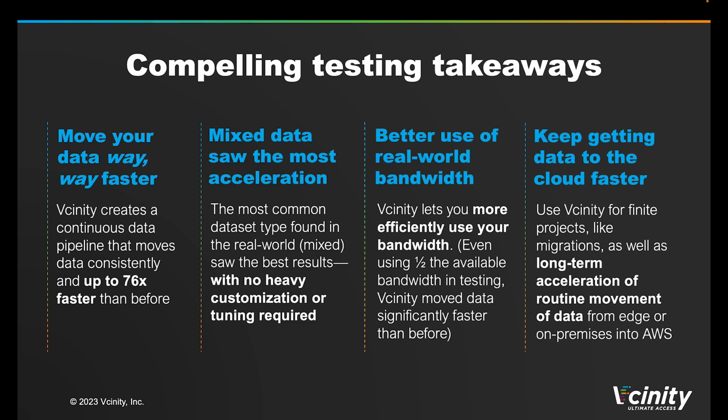Third, we achieve much better utilization of the wide area network bandwidth. That's important because while we saw results with the tuned bandwidth, speeds to move your data could be even faster. That's key with analytics because the scale of data you have to move is significant for these workloads, as well as the time frame you need to move it in is often a particularly relevant requirement, such as for real-time analytics. And finally, we want to underscore that this solution creates a continuous data pipeline that can be used as a tool to support either finite migrations or ongoing routine movement of data into AWS.